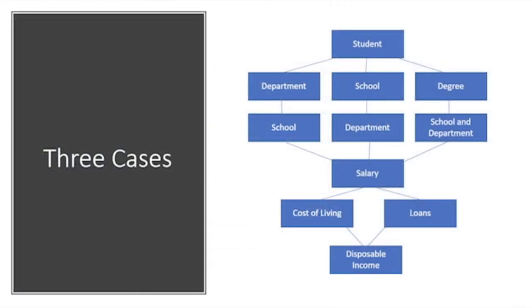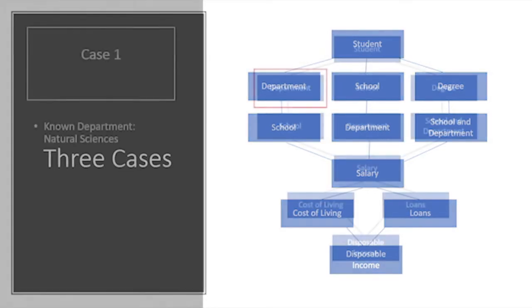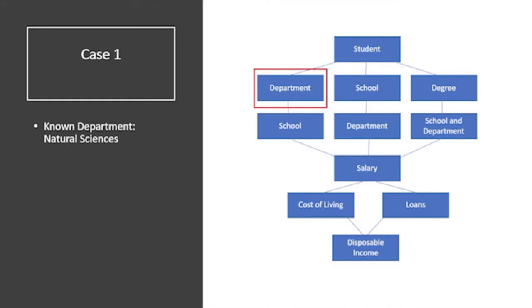We are now going to explore the 3 cases mentioned earlier in the presentation. For each specific case, we will be making a couple of assumptions just for the sake of this presentation. For case 1, we are going to assume that the student knows he wants to study biology, which is within the natural sciences department. We will also assume that this student has the grades to be accepted into any of the UNC schools that they might choose.